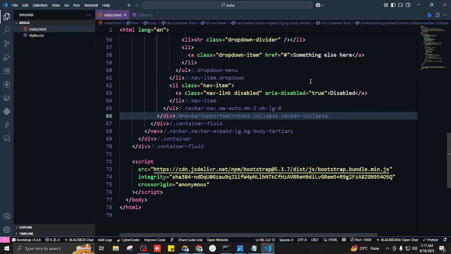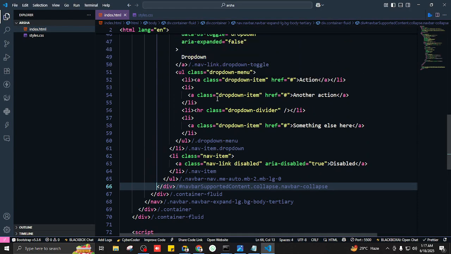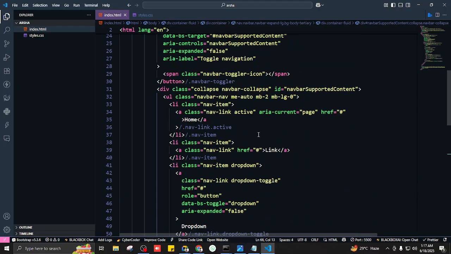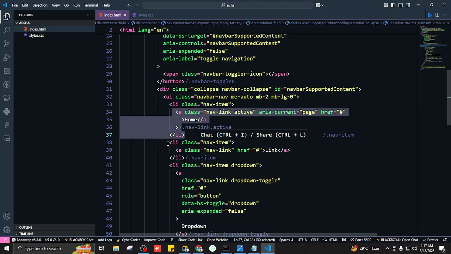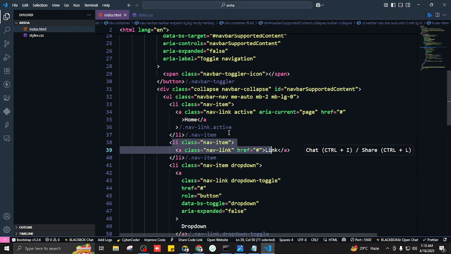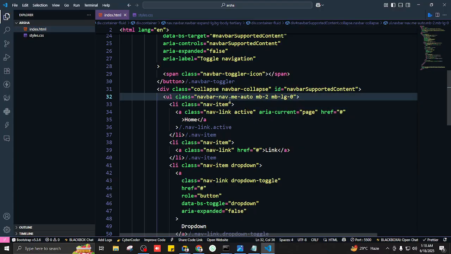We'll just scroll up a bit, because they are just beside the logo. If you look here, yeah, here are the items: your home, your link, and all of it. Home, link, drop down, and so on. If we look at the classes here, this one says ME auto.